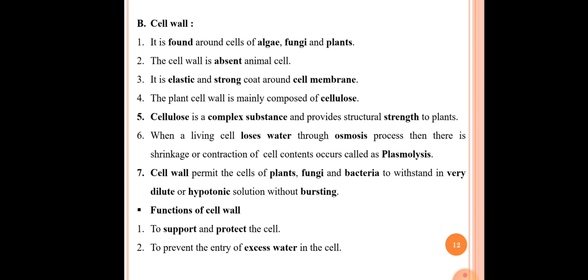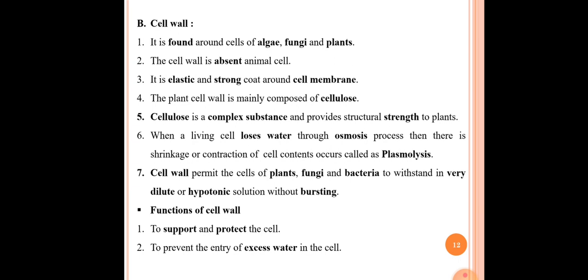The fourth point here is that the plant cell wall is mainly composed of cellulose. This is a very important point. Cellulose is the main component of the cell wall. The fifth point is that cellulose is a complex sugar or substance and provides structural strength to the plants. So because of cellulose, structural strength is given to the plants.